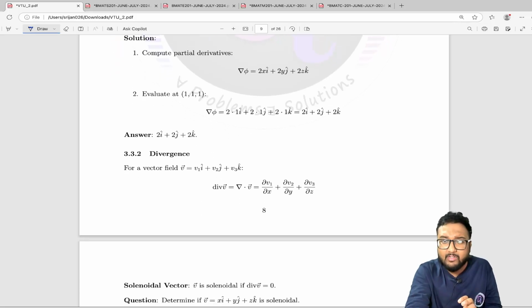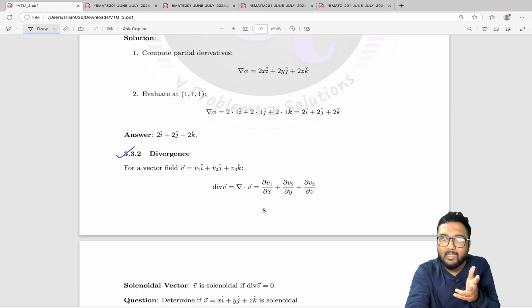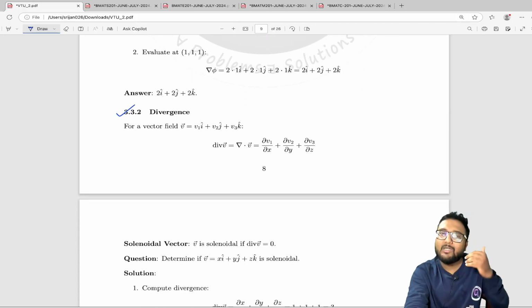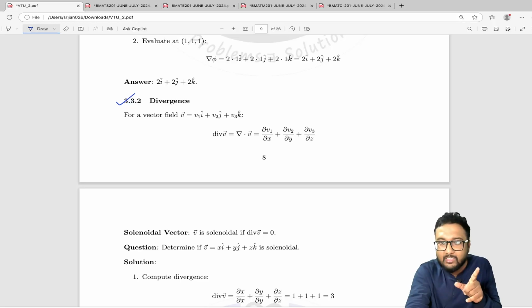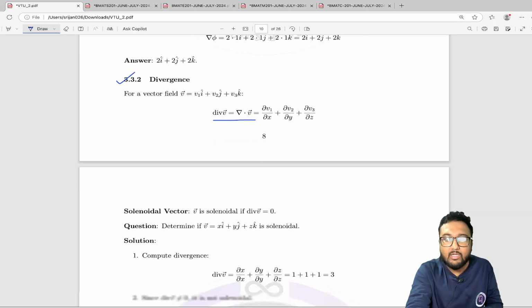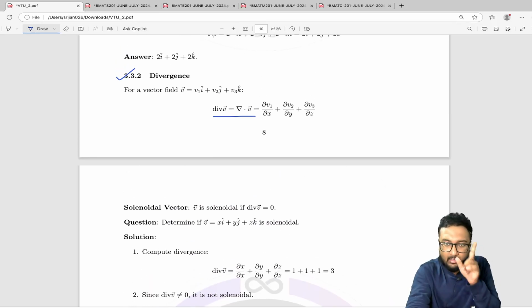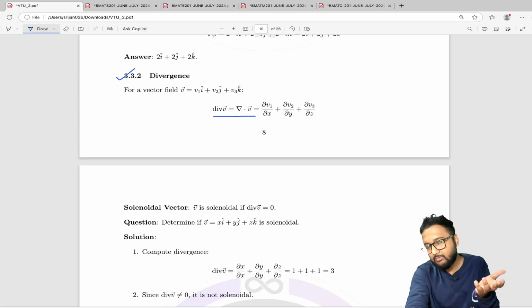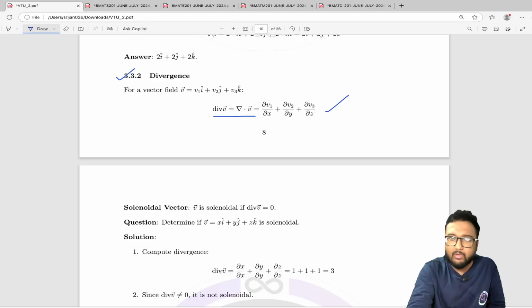And next we have divergence, and D for divergence, D for dot product. I remember it like this from my school standard only: D for divergence, D for dot product, C for curl, and C for cross product. I used to remember like this only. Okay, in divergence we have to do nabla dot V vector, whatever vector we have to find the divergence of, just do the dot product with nabla, and this will be the formula for that.